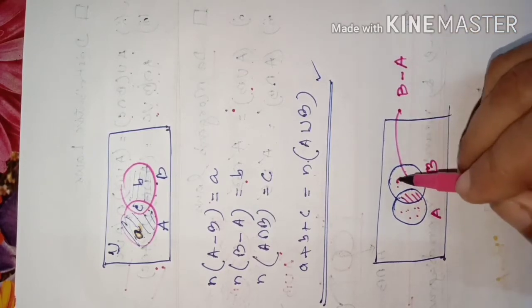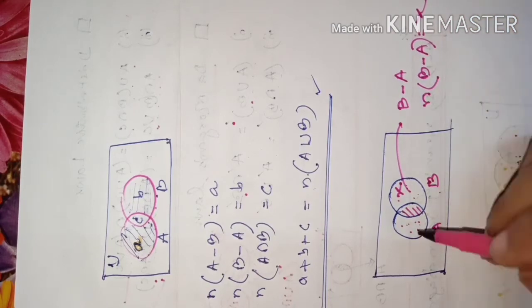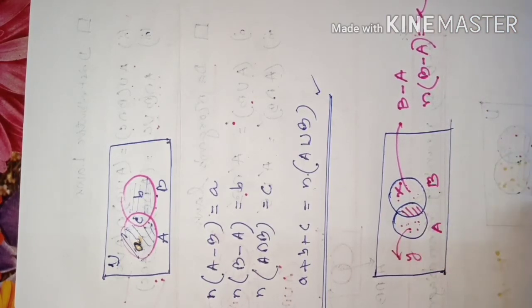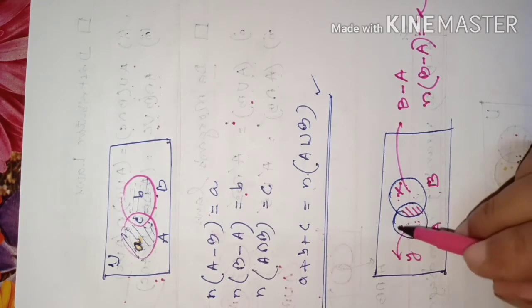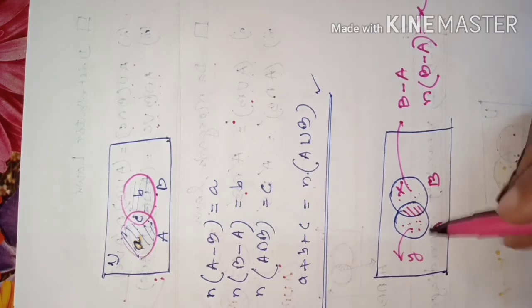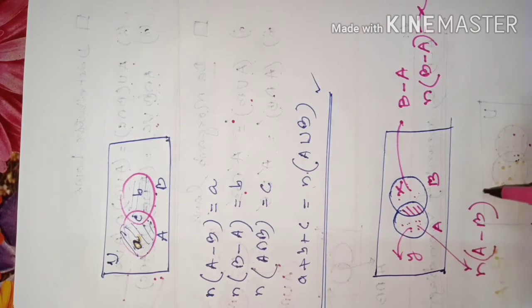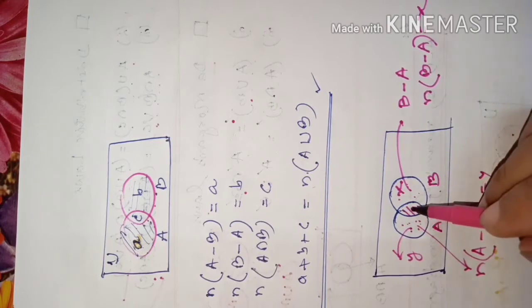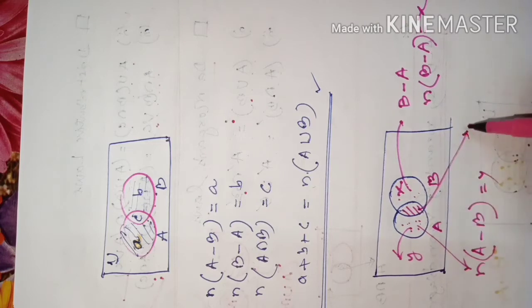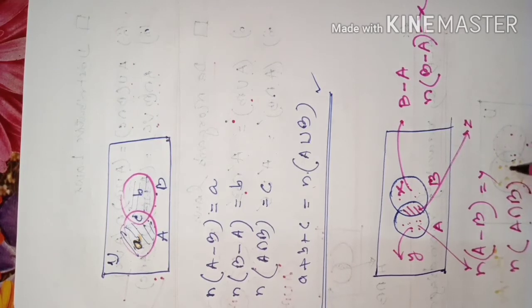If here are suppose X number of elements, then you have to write n(B minus A) is equal to X. If here are Y elements in this region, which is only covered by circle A, but excluding the portion covered by B, then this will be written as A minus B, and the number of elements in that we will write like this: n(A minus B) is equal to Y. And this portion's number is, suppose, Z. So the number of elements in A intersection B is equal to Z.